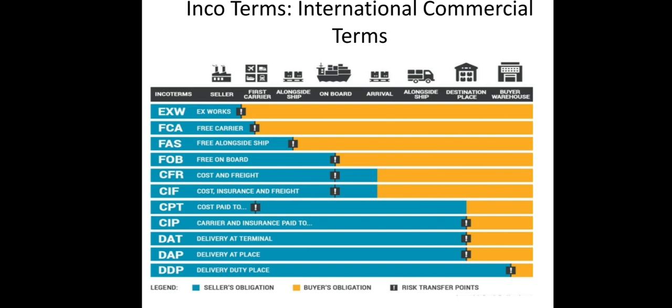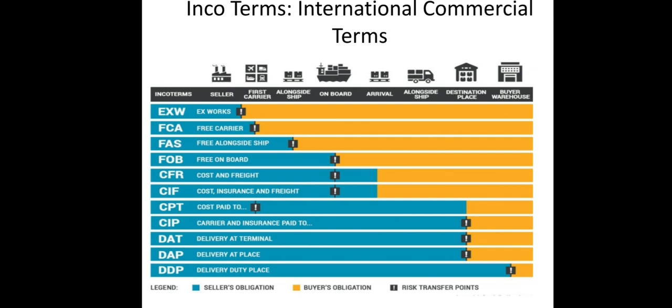All such terms are called Incoterms, that is international commercial terms. Just briefly to tell you about the different international commercial terms, they are ex works, free carrier, free alongside ship, free on board, cost and freight, cost insurance and freight, carriage paid to, carriage and insurance paid to, delivered at terminal, delivered at place, delivered duty paid. So these are the terms which are commonly used.